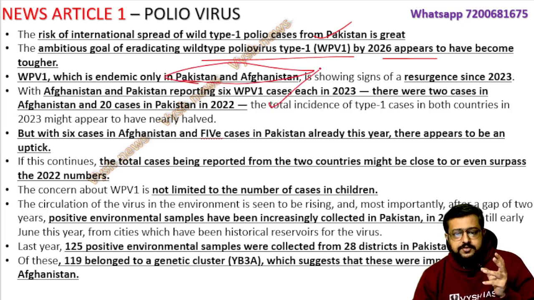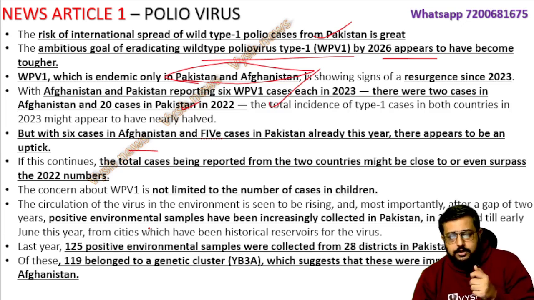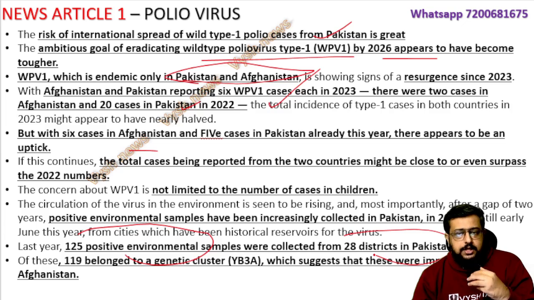In 2023 itself 6 cases were there, and 20 cases in 2022. You don't need to memorize these numbers, but just understand that a lot of cases are there. Other than the cases, when they look for viruses in the environment, taking samples from the mud or different environmental features, you are seeing 125 positive samples in 28 districts in Pakistan. So this will surely cross over when people travel, and it is going to reach other places also. This gene cluster YB3A is related to the polio only in Pakistan.